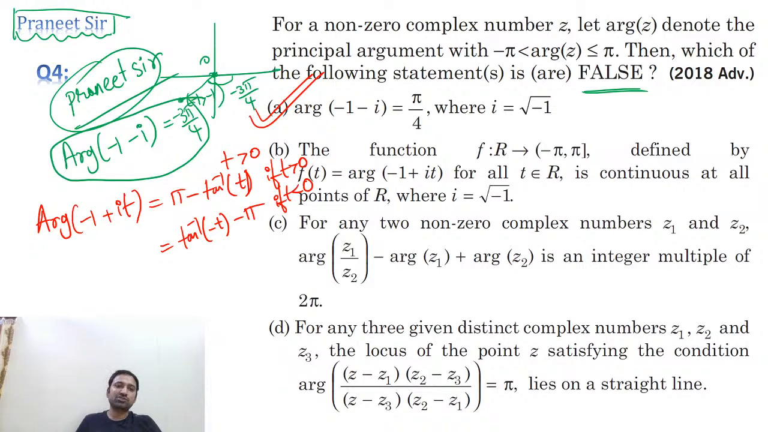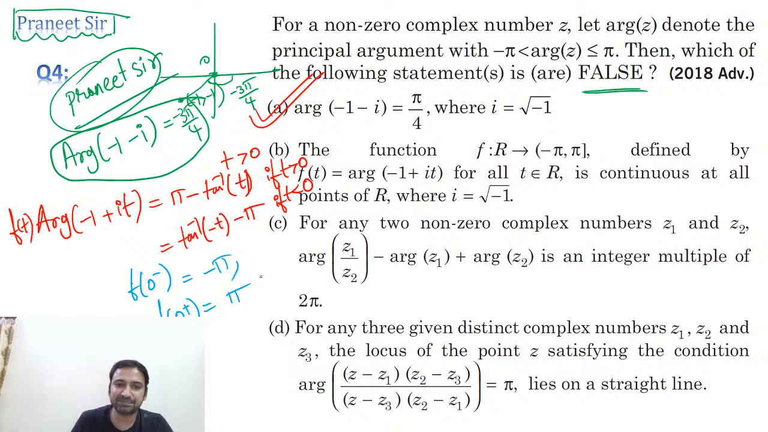So when t is equal to 0, is it continuous or not? Let's check it, guys. If you substitute t equals 0 here, this is nothing but f of t he gave. So we'll calculate left hand limit and right hand limit. f of 0 minus is tan inverse minus 0 minus pi, which is minus pi. And f of 0 plus is plus pi.